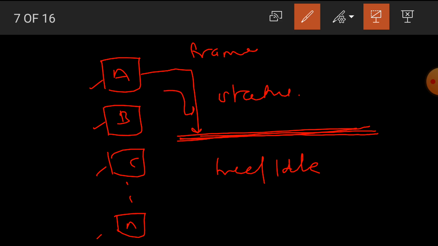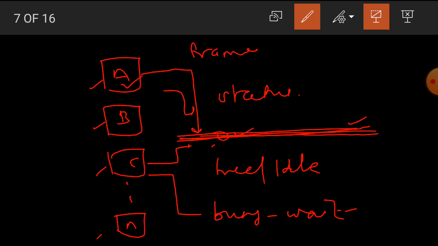At the same time, if C wants to send data or a frame through the channel, then C also checks the status of the channel. Here, the channel is used by station A, hence C finds the channel busy. Hence, C waits for some time or a random amount of time until the status of the channel is idle.